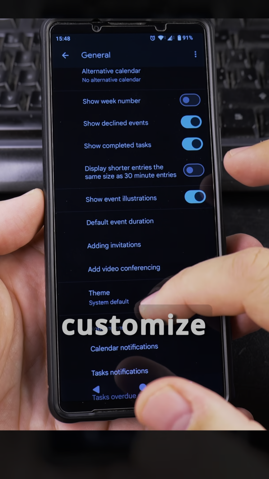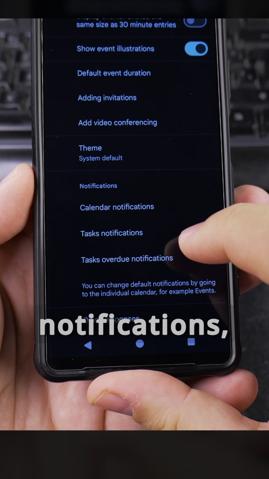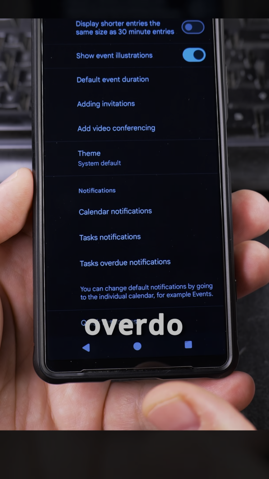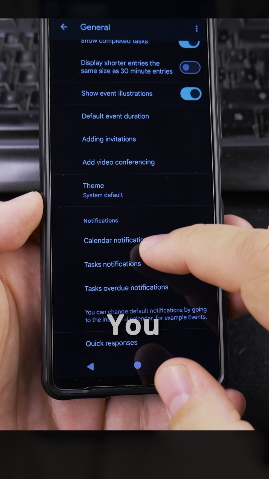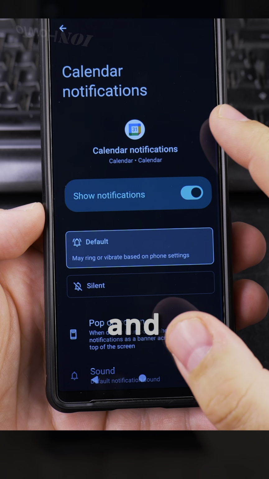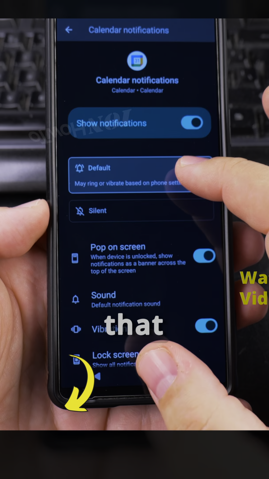You can customize your calendar however you like, but you scroll down to notifications here, and then you have calendar notifications, task notifications, and task overdue notifications, multiple types. To customize the calendar notifications, you tap on the calendar notifications option there, and you see, make sure the notifications are first enabled, and that it's the default.